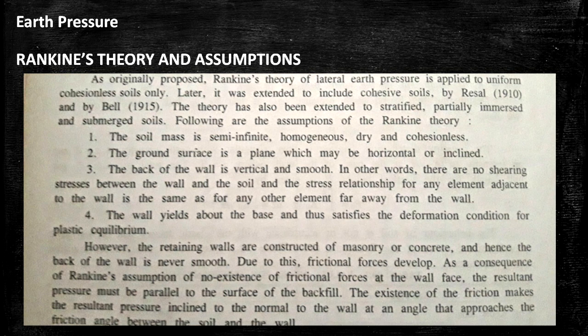The assumptions of Rankine's theory are: first, the soil mass is semi-infinite, homogeneous, dry and cohesionless. Second, the ground surface is a plane which may be horizontal or inclined. Third, the back of the wall is vertical and smooth.